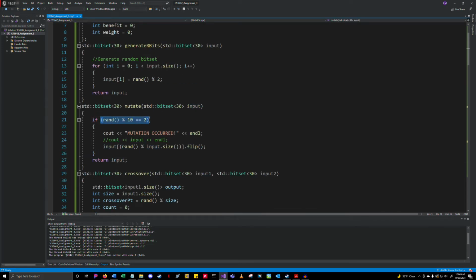So it's roughly about 50% of the time. It's not exact, but I wanted to do that just because of the small sample size. I just wanted to see mutations occurring.